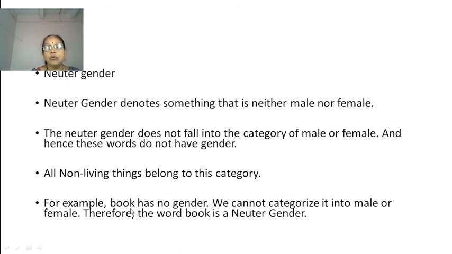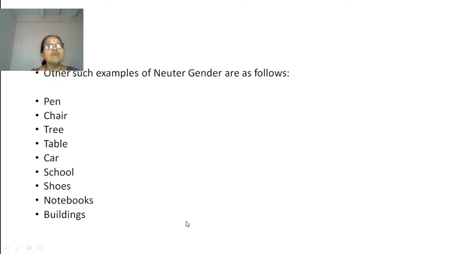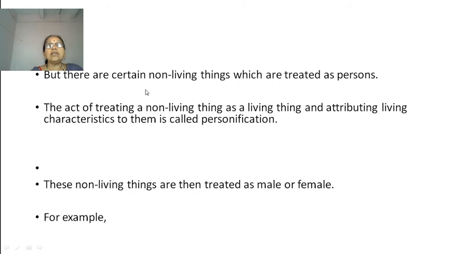For example, book has no gender. We cannot categorize it into male or female. Therefore, the word book is a neuter gender. They are lifeless words. These are the examples for neuter gender. But there are certain non-living things which are treated as persons. The act of treating a non-living thing as a living thing and attributing living characteristics to it is called personification, a figure of speech.